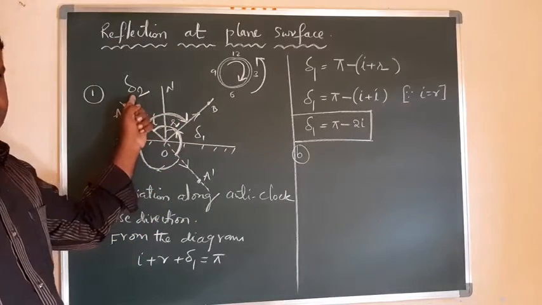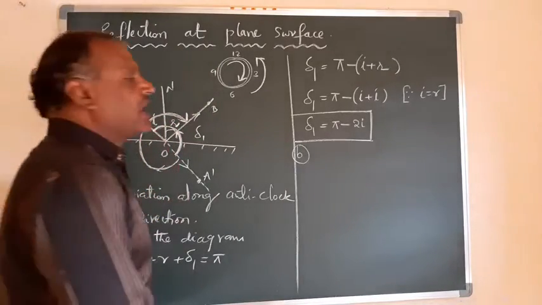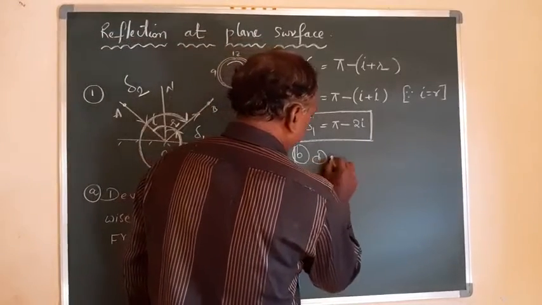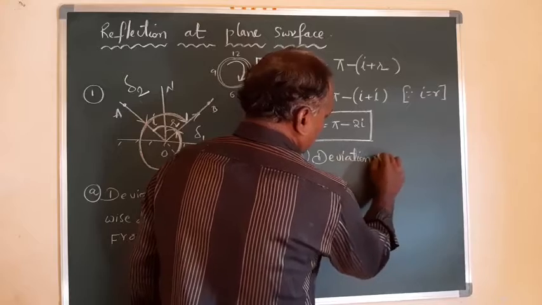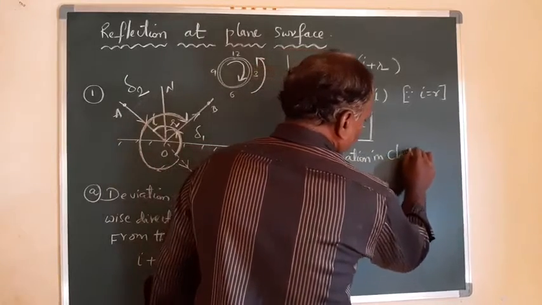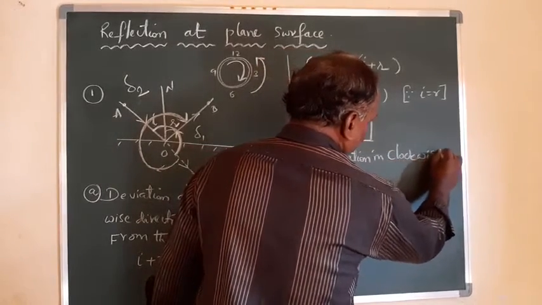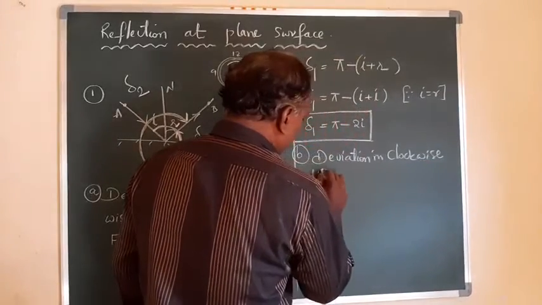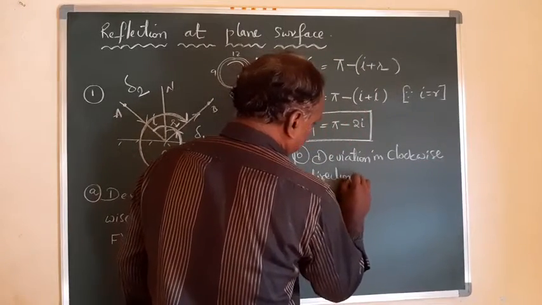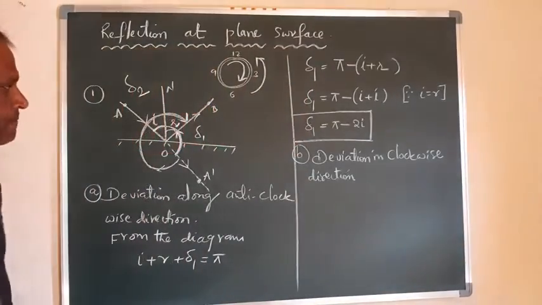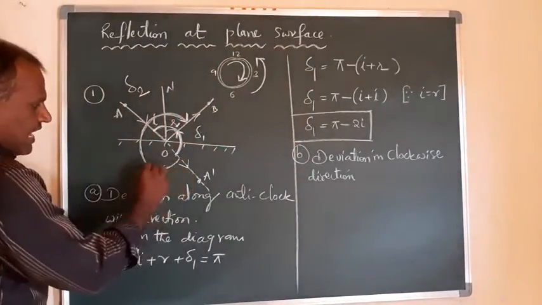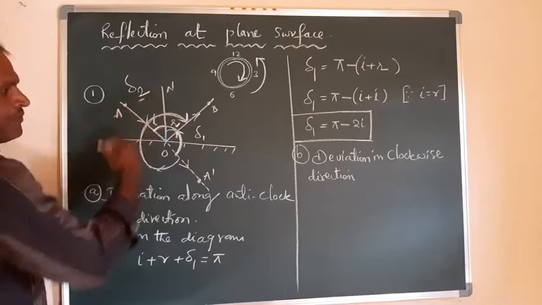Delta 2, the deviation in the clockwise direction. So see the diagram again. This is the angle we want to calculate, that is delta 2.